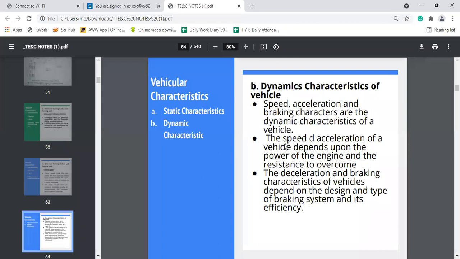Then we have discussed the dynamic characteristics of the vehicle, which includes speed, acceleration, and braking characteristics. Mainly the speed of vehicle and the acceleration depends upon the power of the engine and the resistance that vehicle has to overcome. While the deceleration and the braking characteristics of the vehicle depend upon the design and the type of braking system and its efficiency.